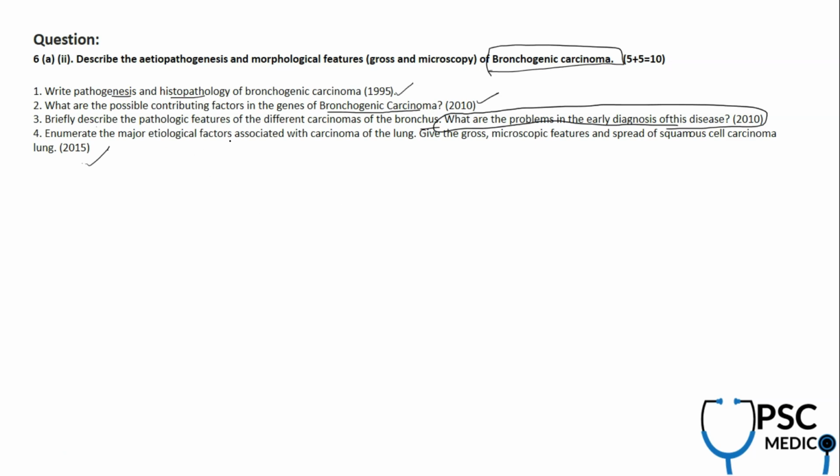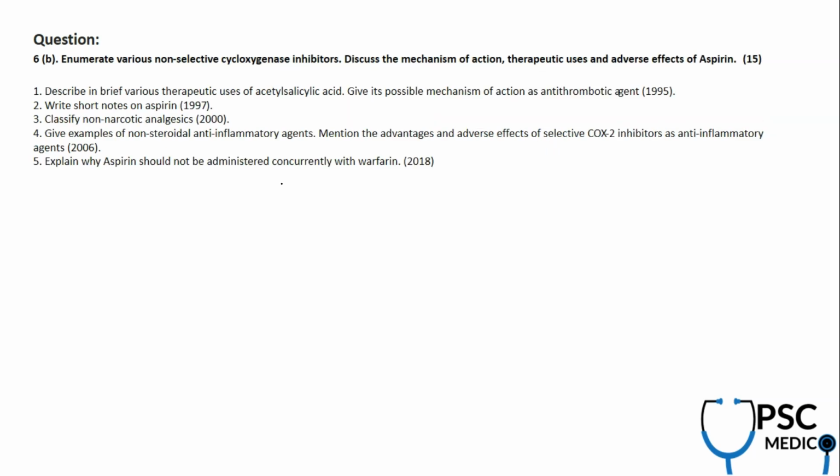Enumerate the major etiological factors associated with carcinoma. Again, the etiopathogenesis part they are asking, and it's a recent question in 2015. Next, enumerate various non-selective COX inhibitors. This question is from the pharma part, and from that we have NSAIDs and opioids. What they're asking is, what are the non-selective COX inhibitors, not COX1 or COX2 selective ones, they're non-selective.